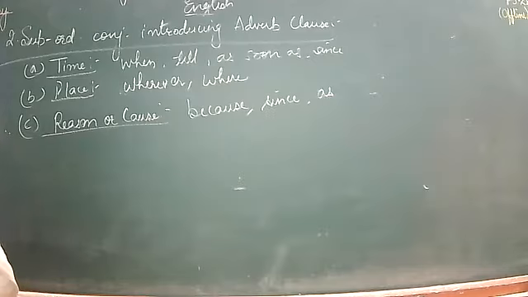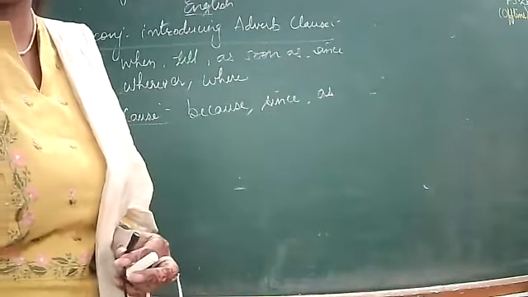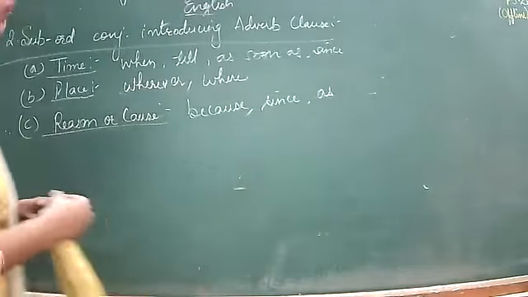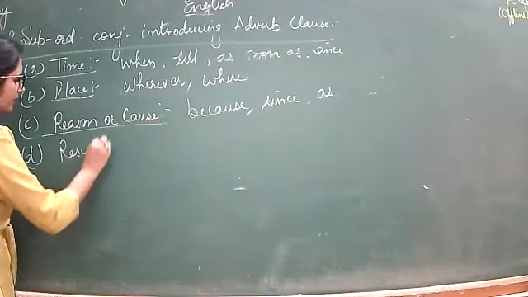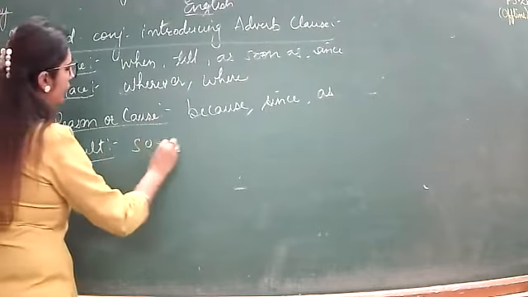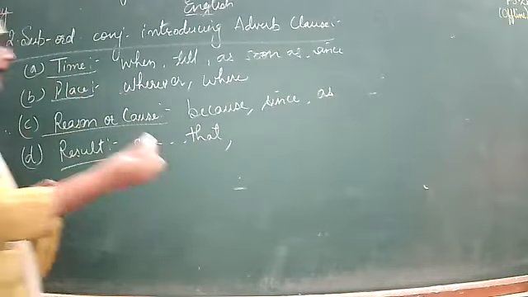Okay, so is mainly used for effect or result. Next is result. For example, so and that. Okay, or so that.